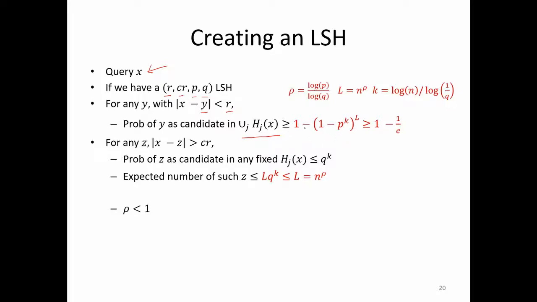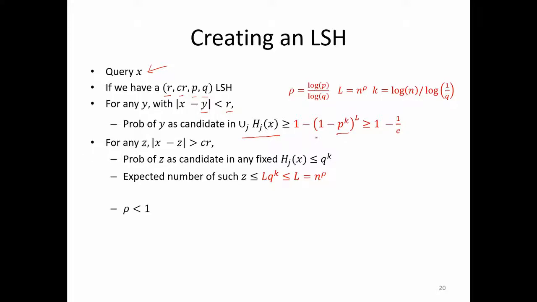This is because you are within a distance of r. So p to the power k is the probability that in each of these hash tables they will collide.